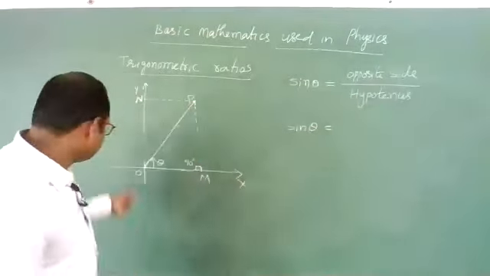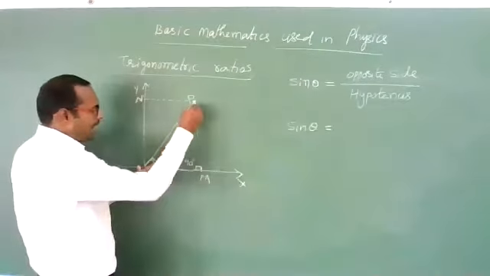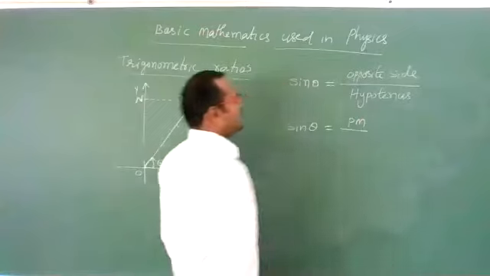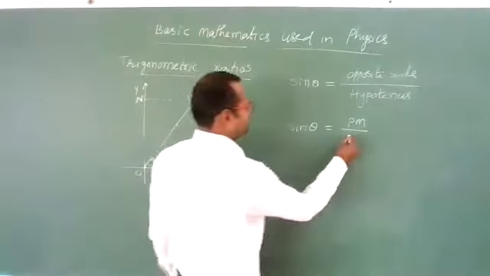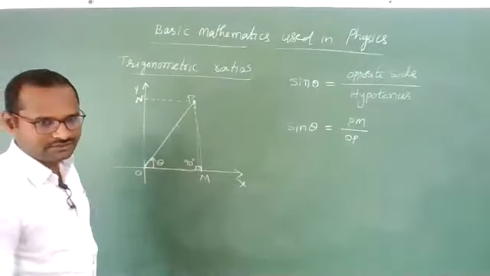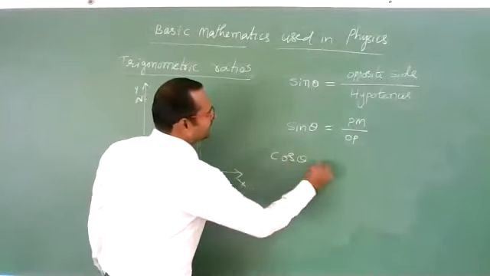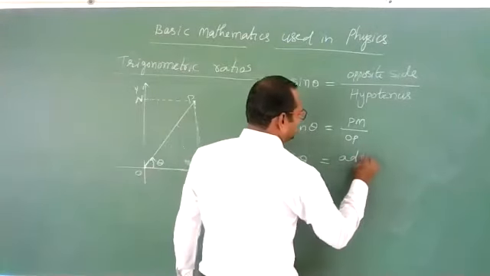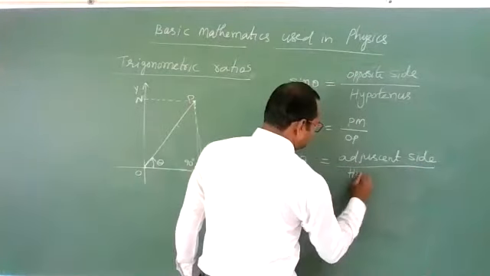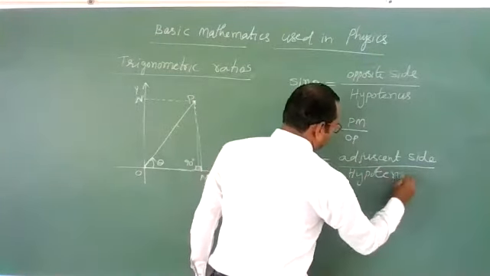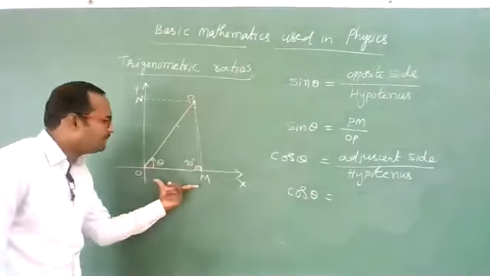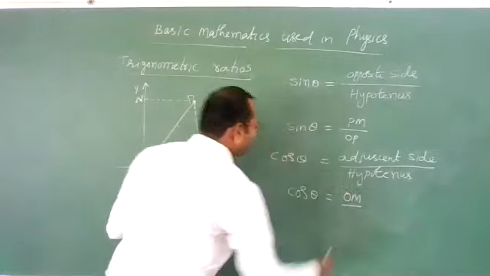So sine of angle theta: opposite side for angle theta. For this angle, the opposite side is PM, divided by the hypotenuse, OP. Remember this. Already you know this. You are having a very clear idea on this. And cos theta we will define as adjacent side upon hypotenuse. For angle theta, the adjacent side is OM, divided by the hypotenuse OP.